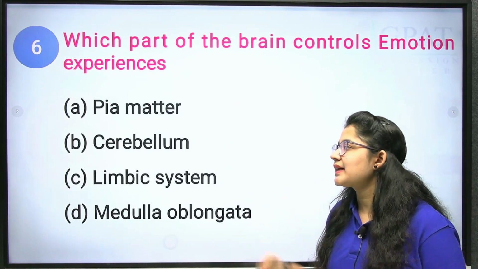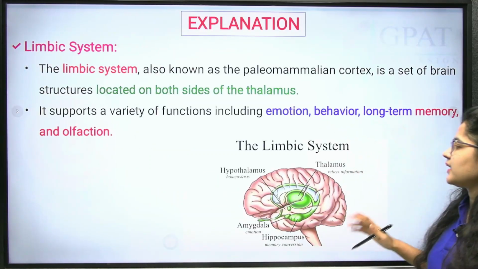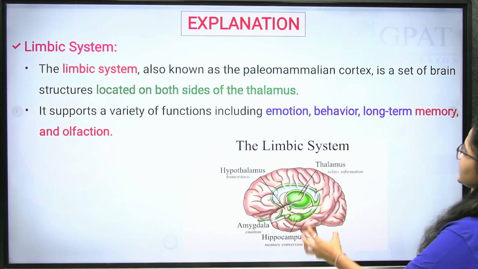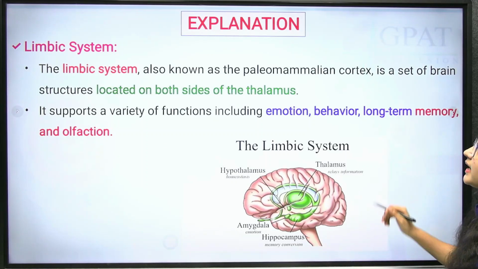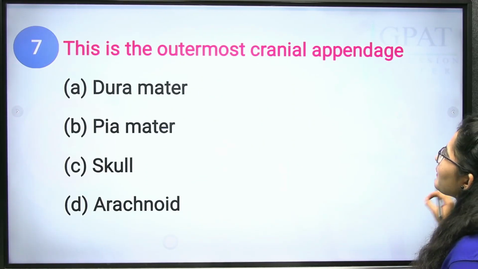Then what will be the correct answer? Limbic system. Clear? Okay, see, this is the limbic system. Clear? Next, this is the outermost cranial appendage.